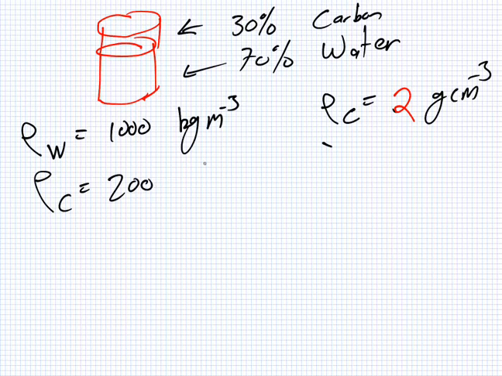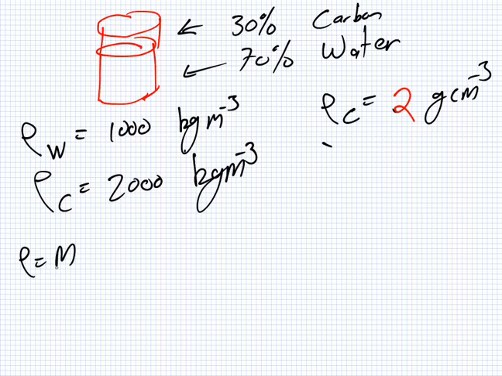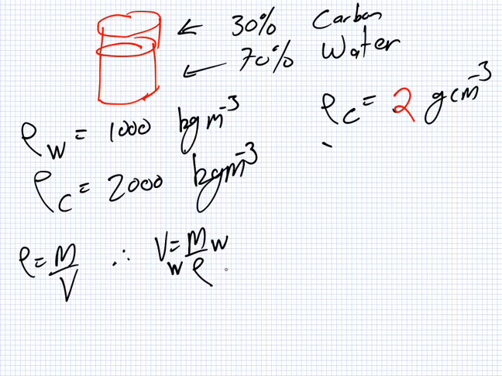So, I don't know if we should say humans are water or salt water, mostly. I'll just say water. So, here's our human. It's a human, obviously. This is 30% carbon and then 70% water. Now the density of water is 1000 kilograms per meter cubed. The density of carbon is 2 grams per centimeter cubed.